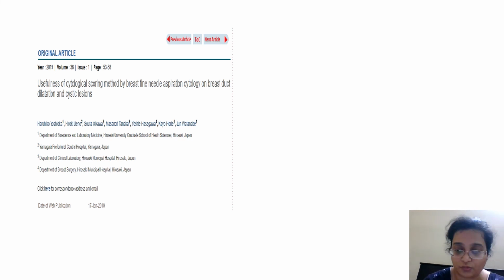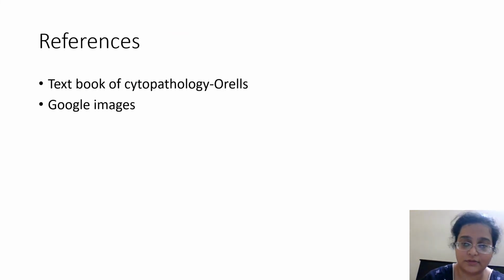And this is a paper which gives you a good overview, please go and read it. This is I think by Yoshida et al. It tells you about the cytological scoring of FNAC of breast duct dilatation and cystic lesion. You can go ahead and read it. It's a very nice paper for beginners. And these are my references. Images are from Orell and Google Images. And Orell and Sterrett are my go-to book for cytology.